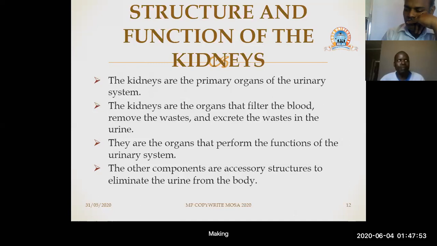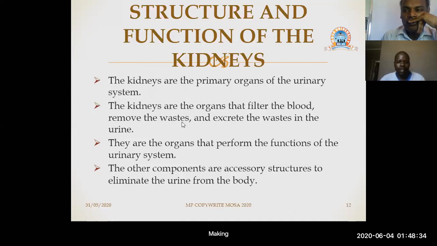So the principal function that the kidneys do is to filter the blood, to remove the waste, and excrete it through urine. We are talking of nitrogenous wastes. The urea, when it is in high levels, has to be excreted. They are the organs that perform the functions of the urinary system. Just like I said, when we are talking of the urinary system, we can never avoid mentioning the kidneys, because these are the primary organs that form the urinary system.